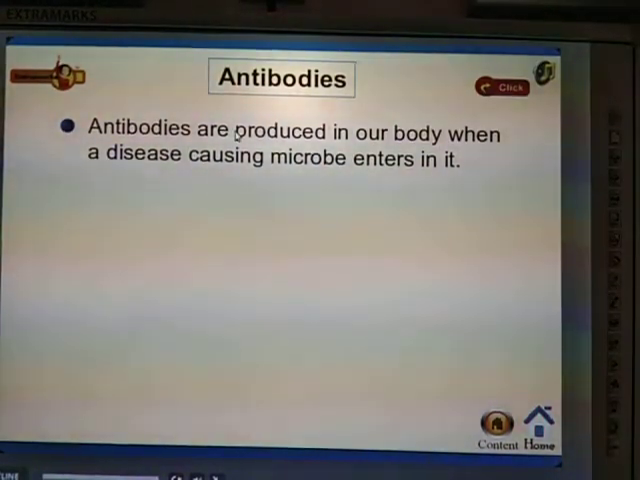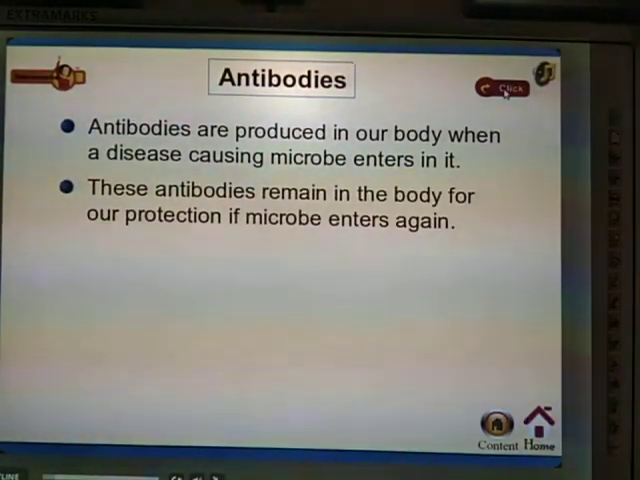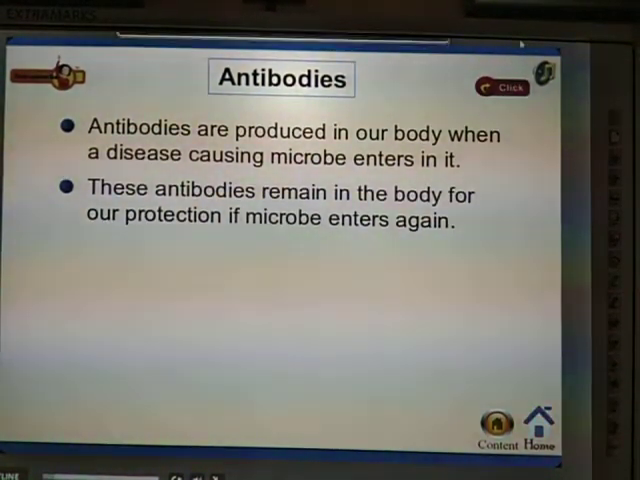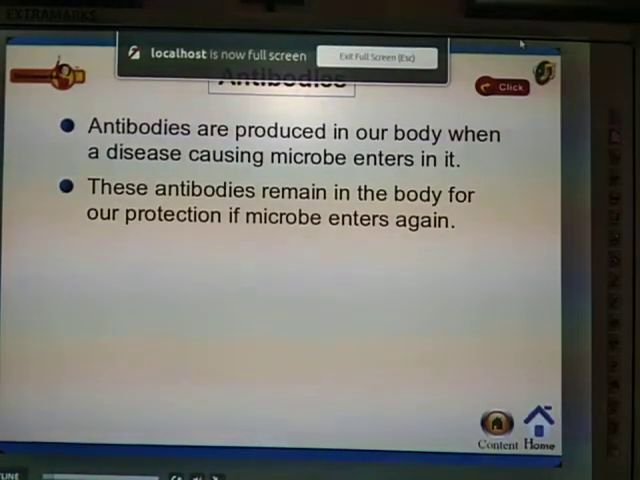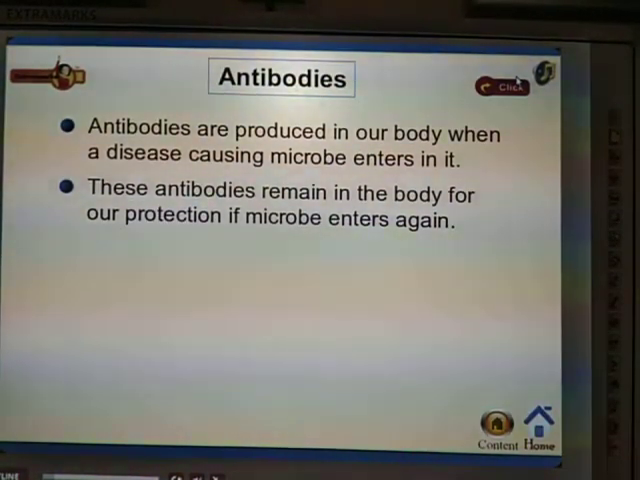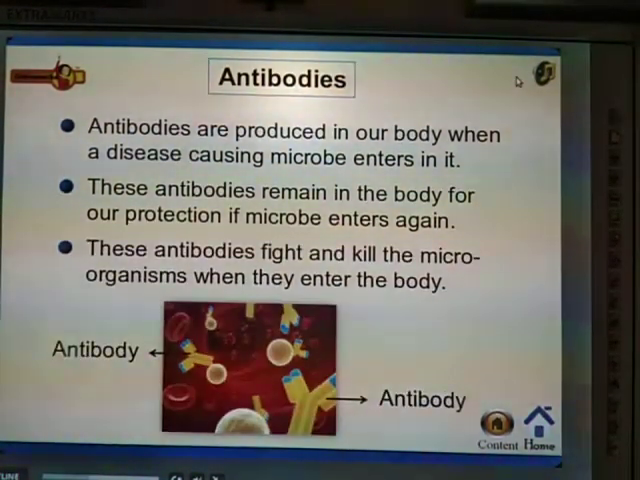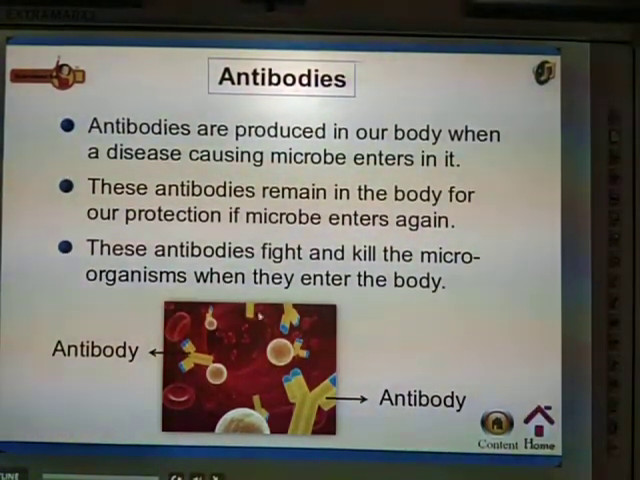So antibodies are also produced in our body. I told you that these antibodies are produced in our body when a disease-causing microbe enters it. These antibodies remain in the body for our protection if microbes enter again. See, these antibodies fight and kill the microorganisms when they enter the body.